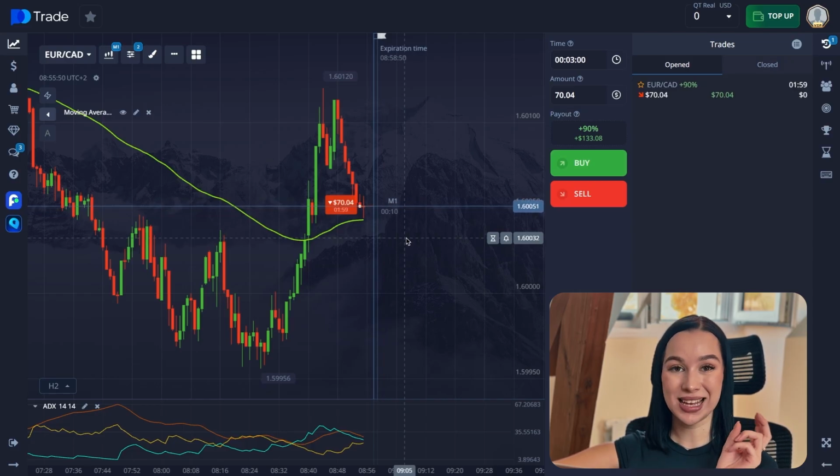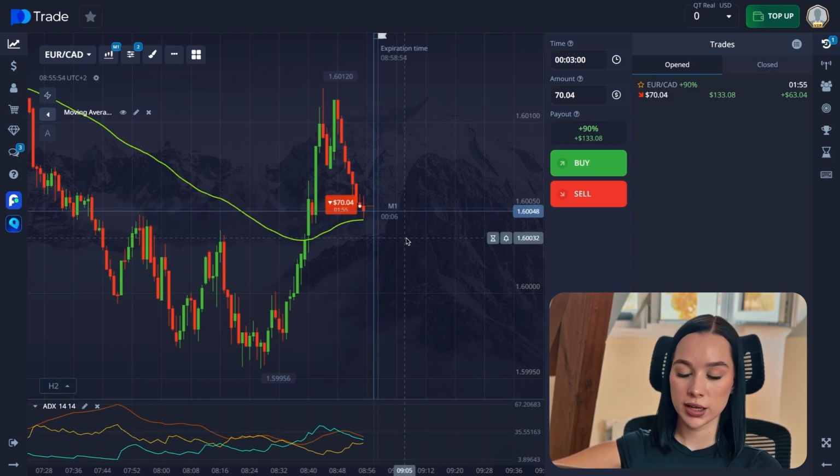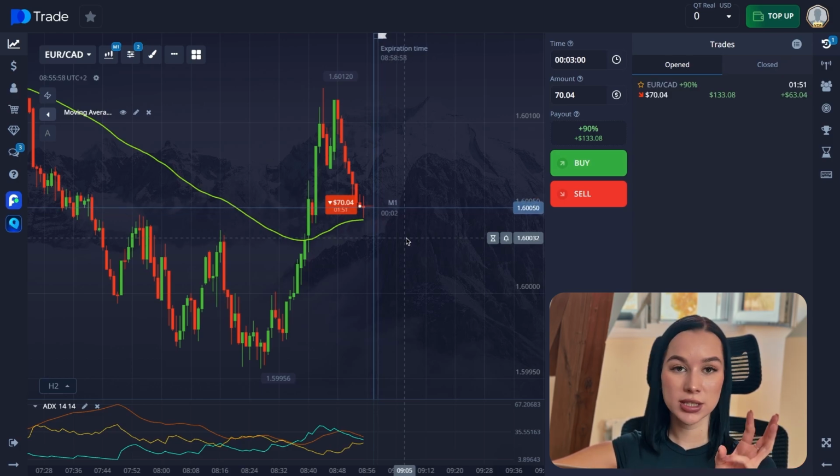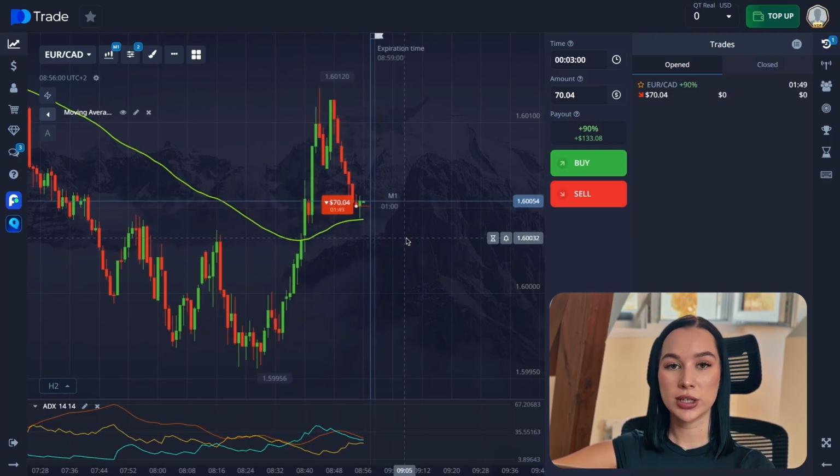The second is settings. ADX period equals 14. It's the classic one. Here I have the same, so I recommend you do it as well. Third step is trend filter. You need to look at the ADX. If you see that ADX is more than 20 and rising, a trend is present. If you see that ADX is less than 20, that means it's a sideways market, so it's better to skip this currency pair and find a new one.